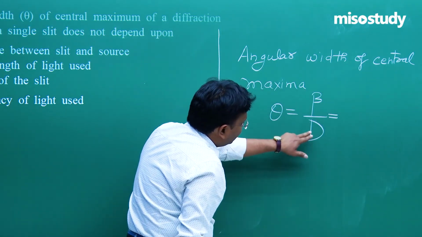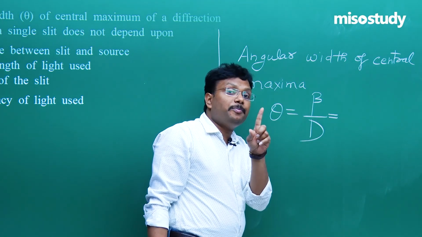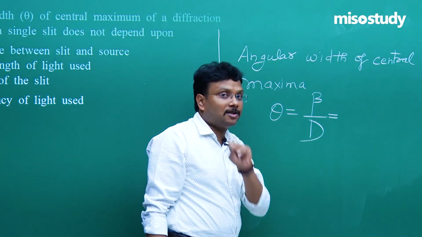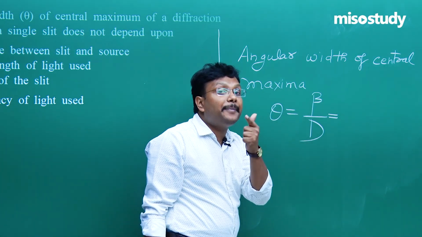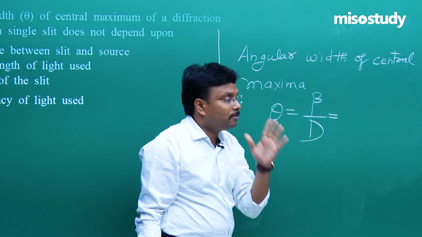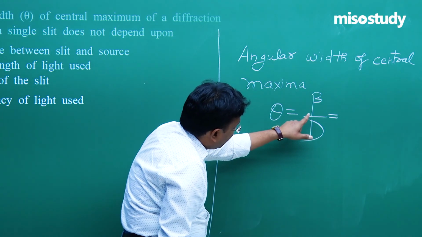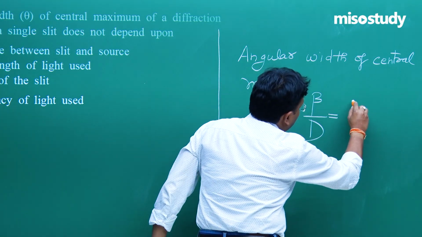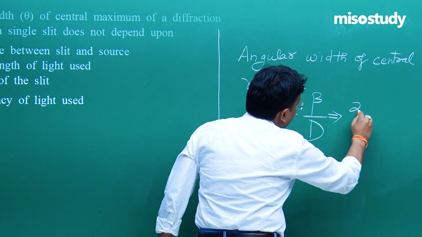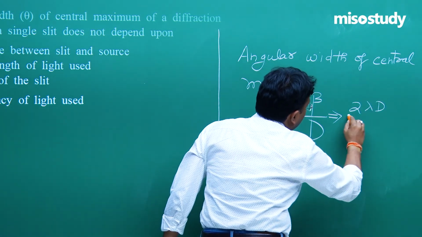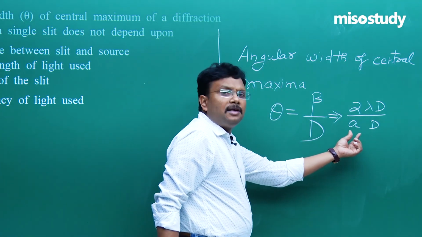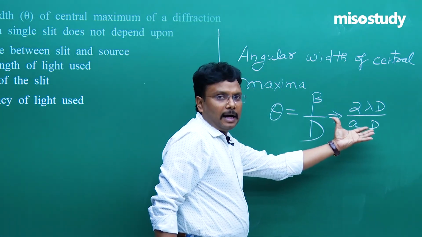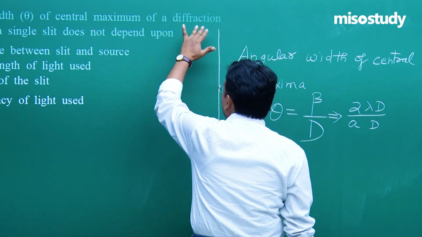Theta is equal to beta upon D, and what is the value of beta? Just 5 minutes back we discussed beta is equal to 2 lambda capital D upon small d. Let's put the value of this, because it is the diffraction phenomenon.